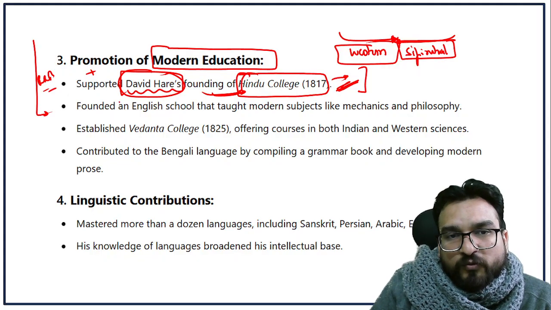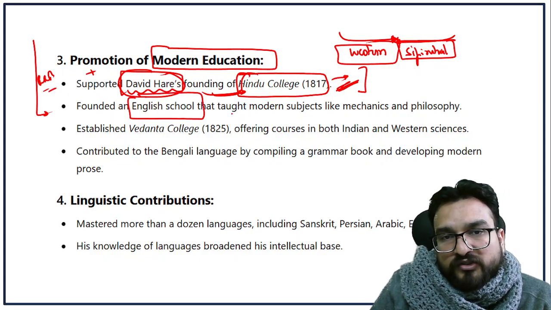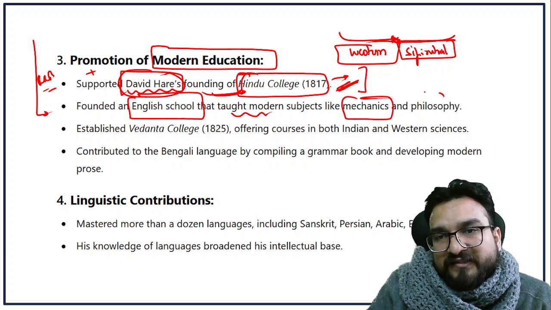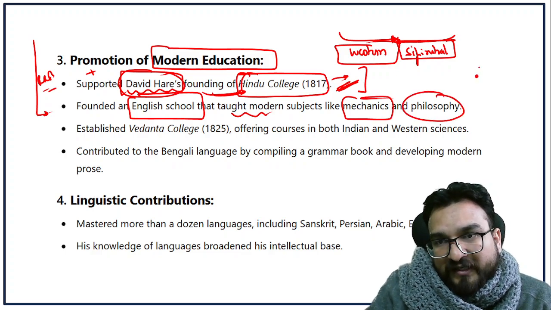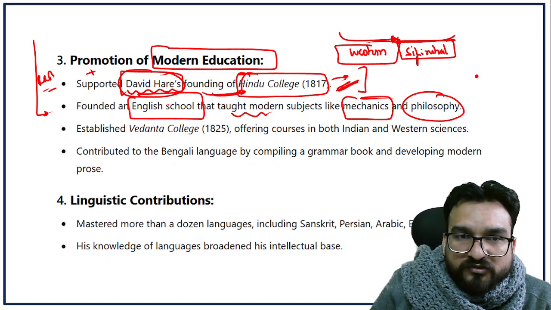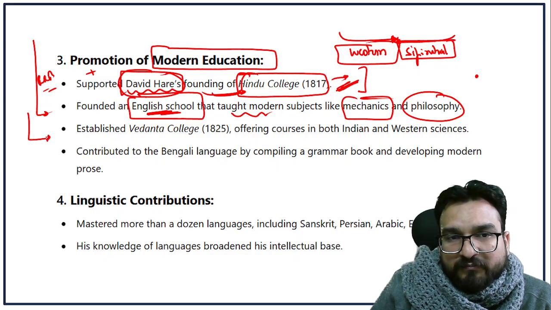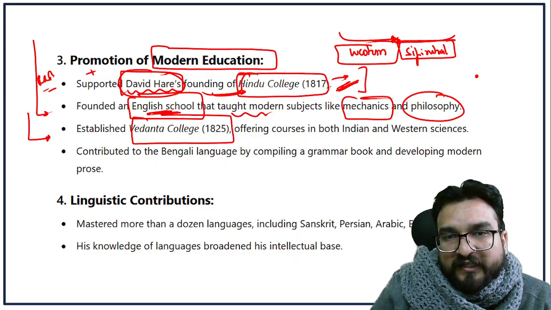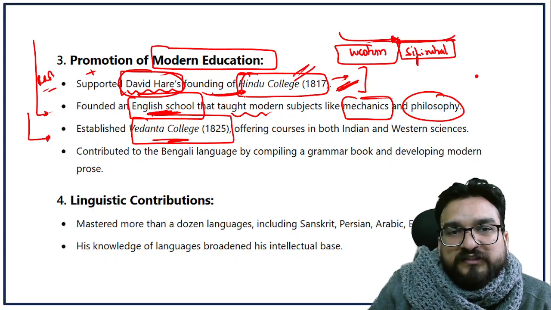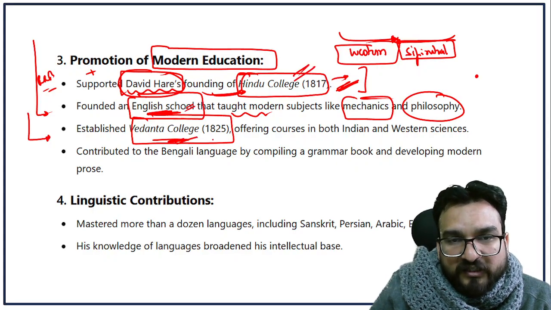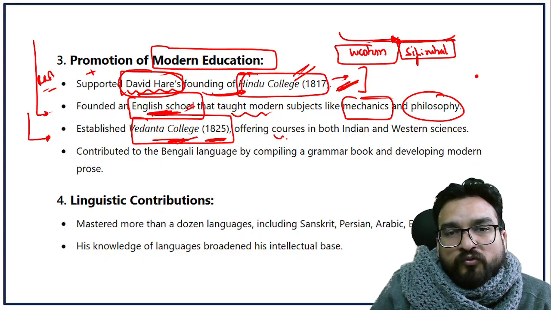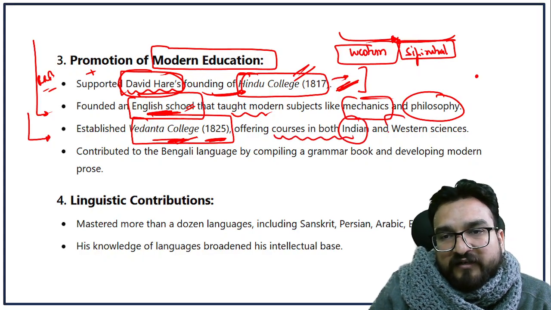He himself founded an English school that taught modern subjects like mechanics and philosophy. So under education, he also established this English school. He also established Vedanta College in 1825. So first Hindu College was established, then the English school, then Vedanta College in 1825, which offered courses in both Indian and Western science.